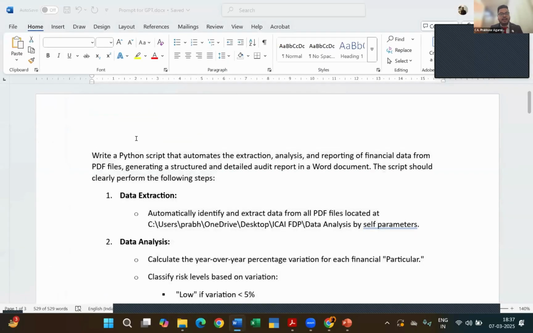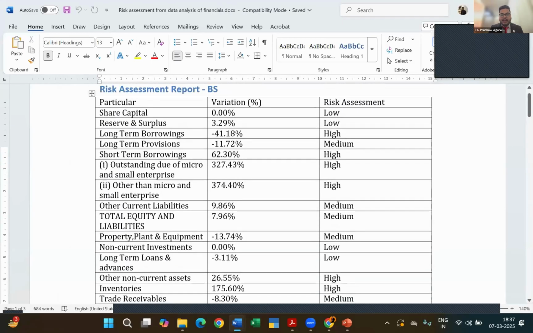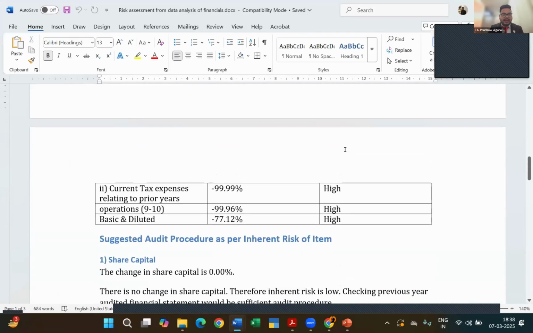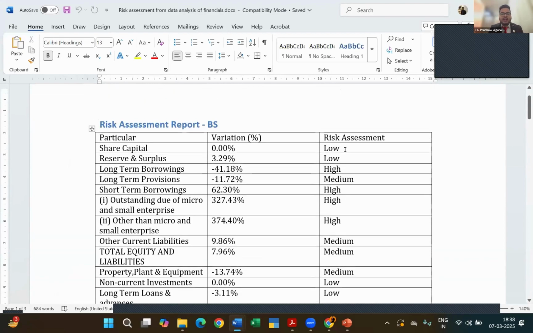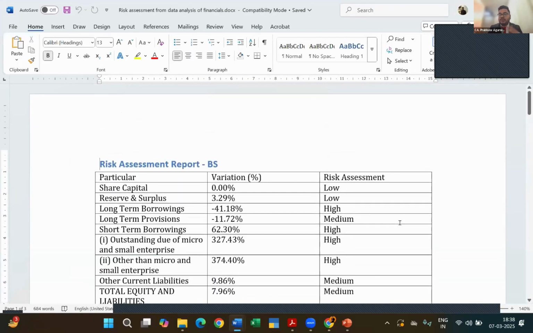When we open this Word file, you can see that for balance sheet items, it has done item by item a risk assessment, and it has quantified whether it is a low risk, high risk or medium risk item. So it has done a risk assessment based on the parameters which I have defined. Similarly for the PL items. And not only this, on the basis of this assessment, it has suggested the audit procedures also. If it is a low risk item, it has given me a certain set of audit procedures. If it is a high risk item, the audit procedures are more detailed. So it has not only given the risk assessment, but also the audit procedures.